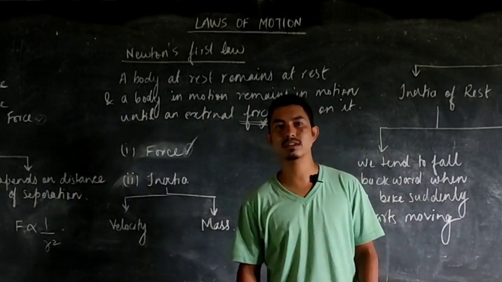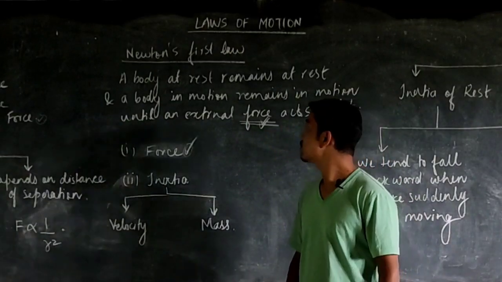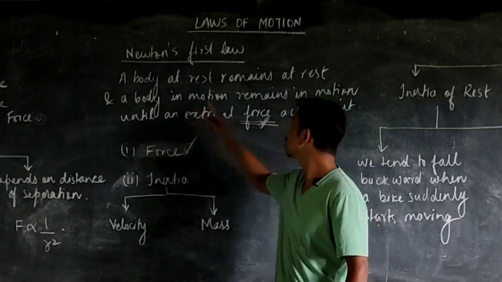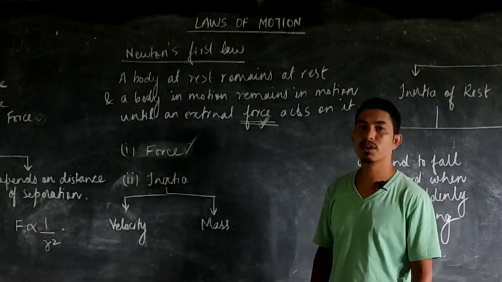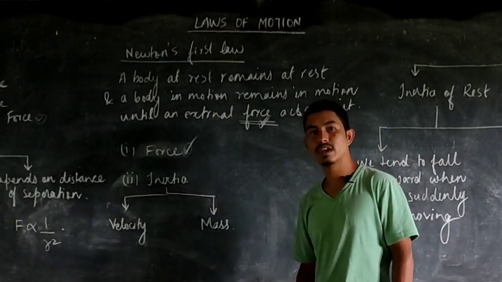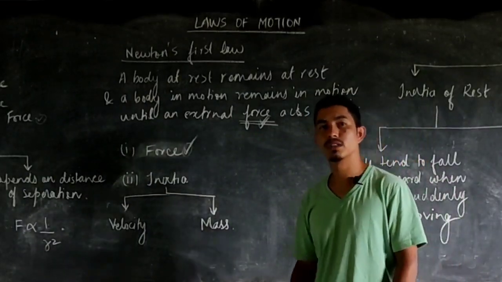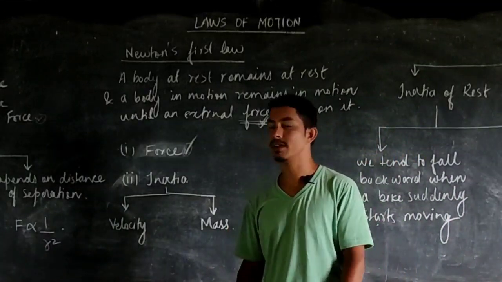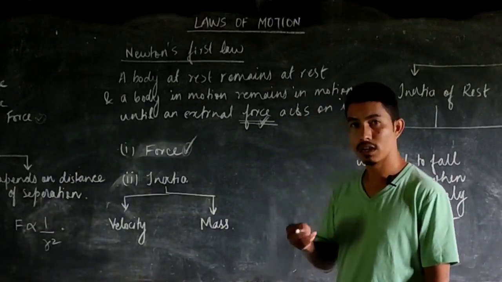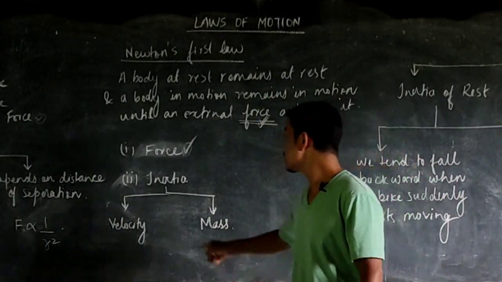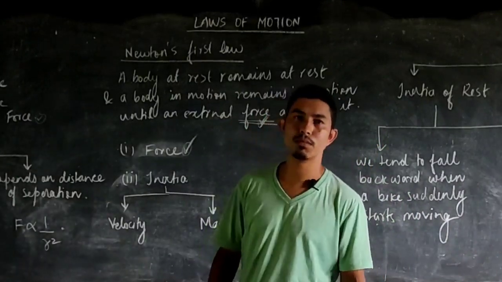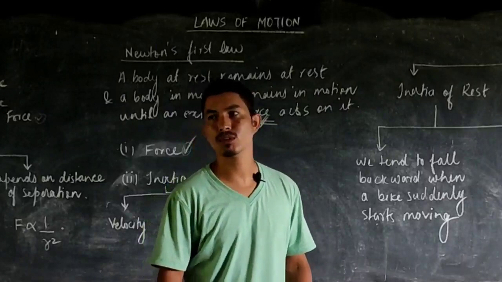Now what is inertia? In Newton's first law, we learned that a body at rest remains at rest and a body in motion remains in motion. It is because of the property of an object known as inertia. So what does inertia do? Inertia tries to keep the body at rest, and it also tries to keep the body in motion. So inertia is a property of every body that tends to keep the body at rest, and the body in motion.